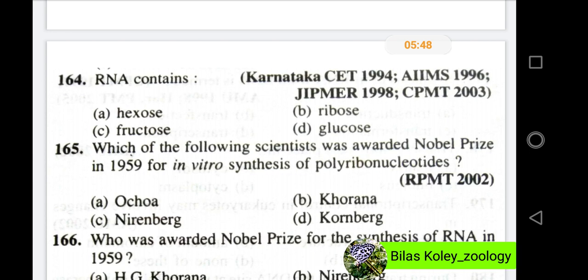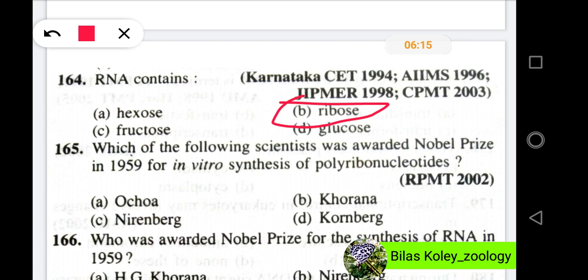Now, question number 164. RNA contains, and the options are hexose, ribose, fructose, glucose. In these questions, the right option is option B, ribose.